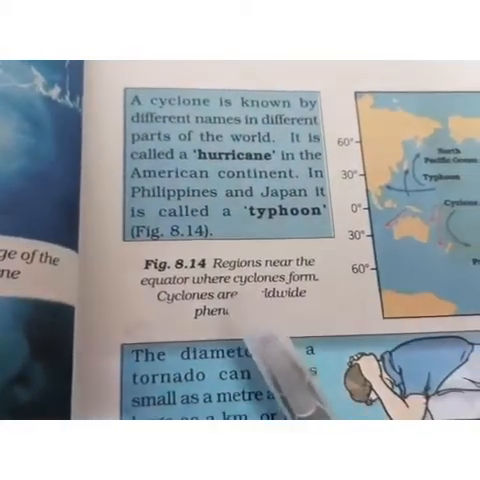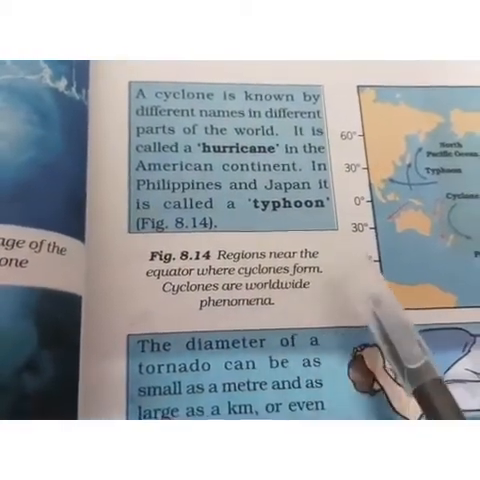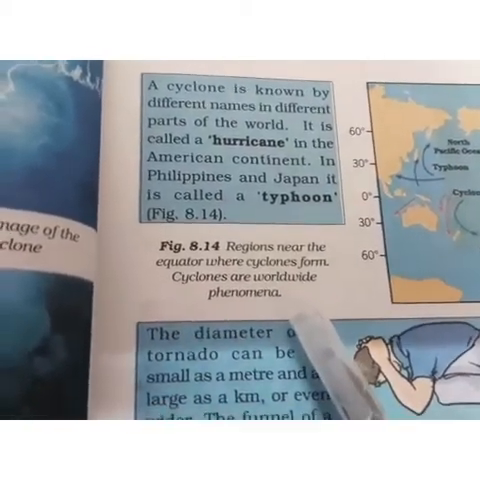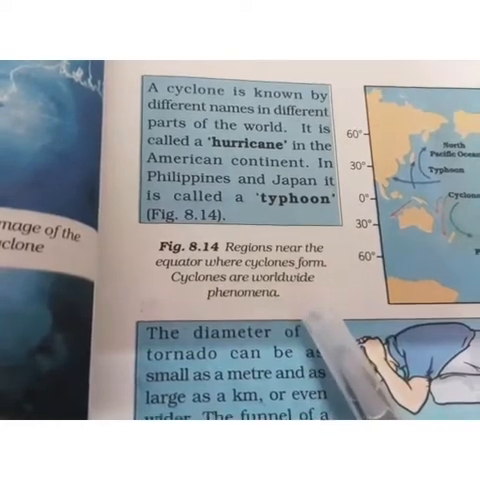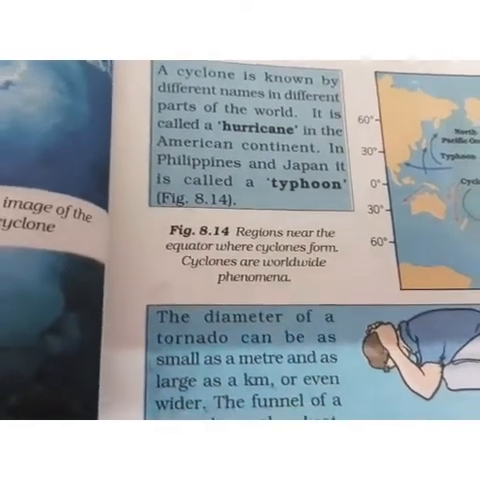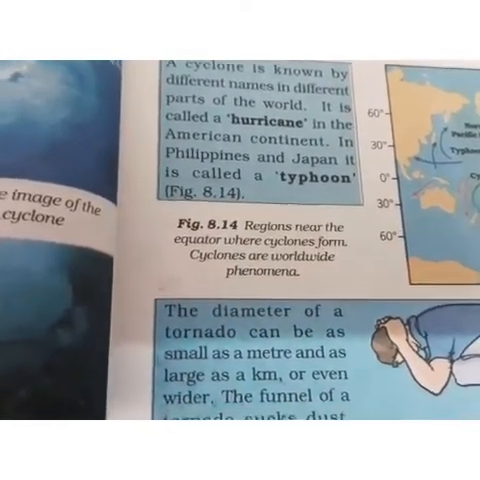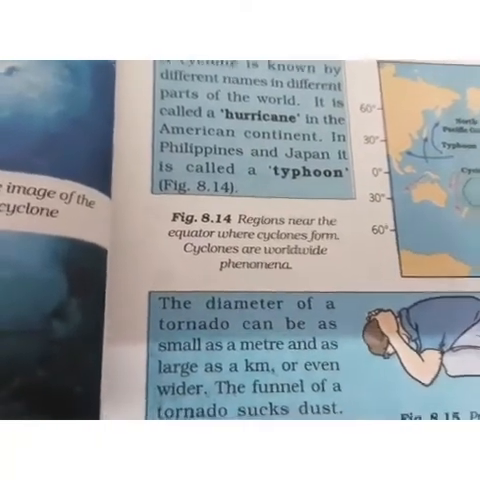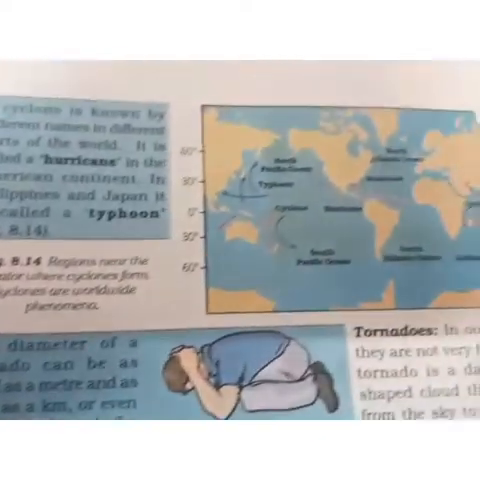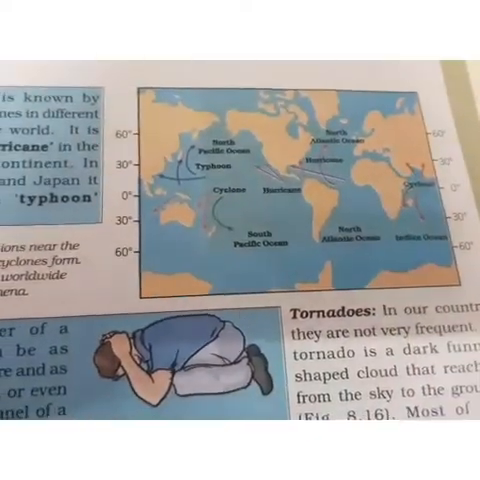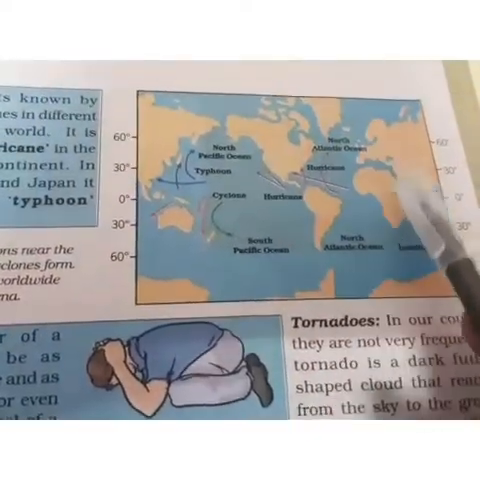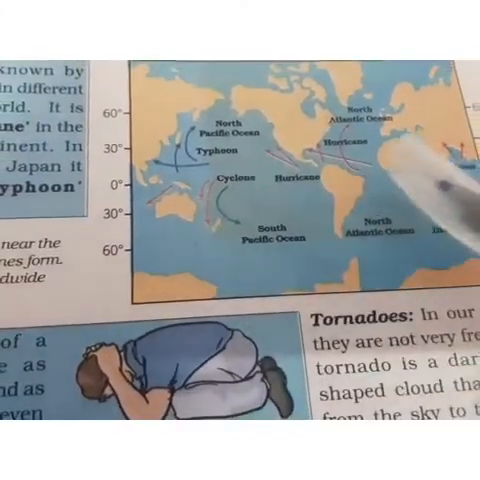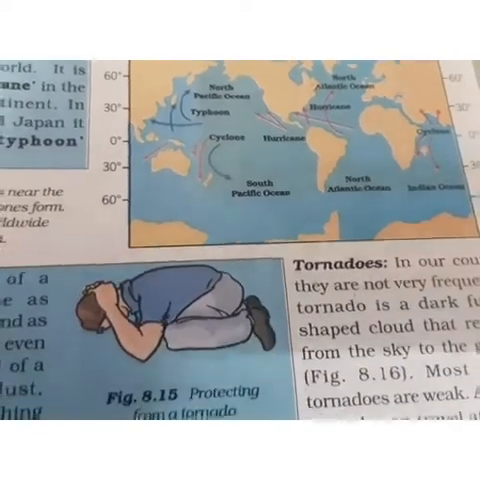Now, regions near the equator where cyclones form. Cyclones are worldwide phenomena. अब cyclone, it is not that only certain parts of the world have cyclones. It is a worldwide phenomenon. That means cyclones are there in every part of the world. Now you can see here, these are the places which are prone to cyclones. ज़्यादातर जो कोस्टल रीजन्स होते हैं वहाँ पर ज़्यादा होता है.